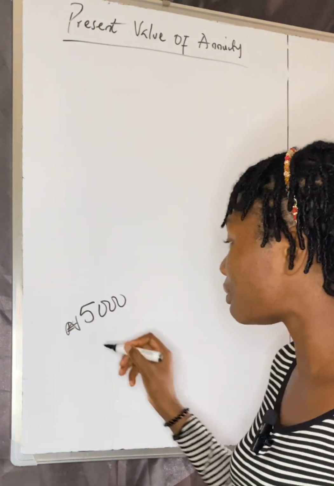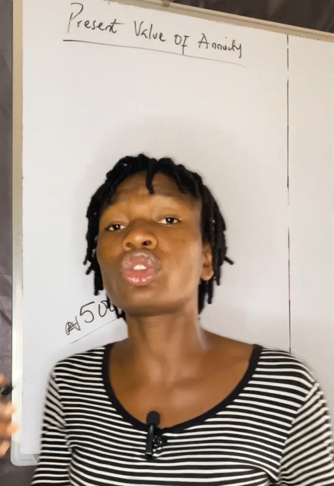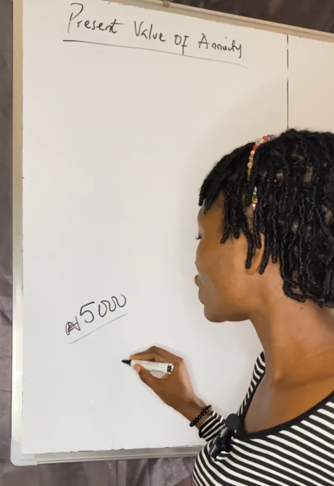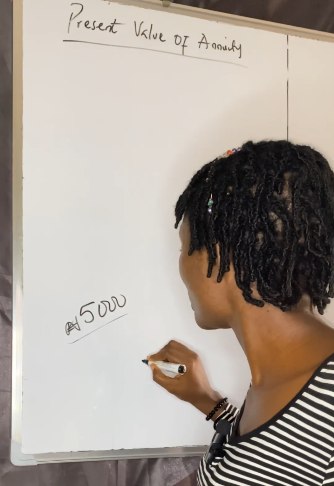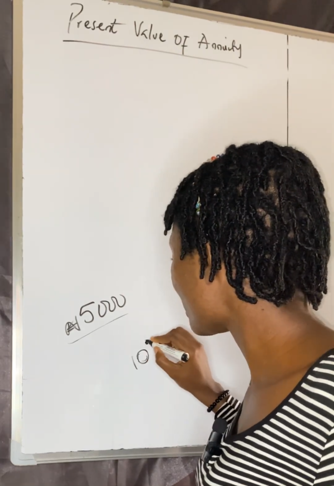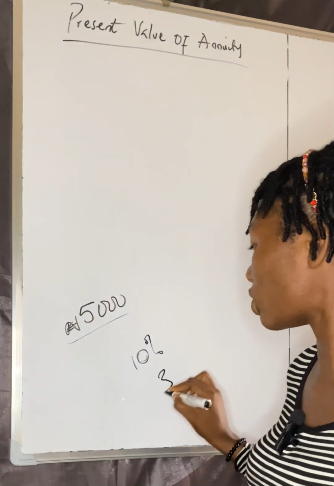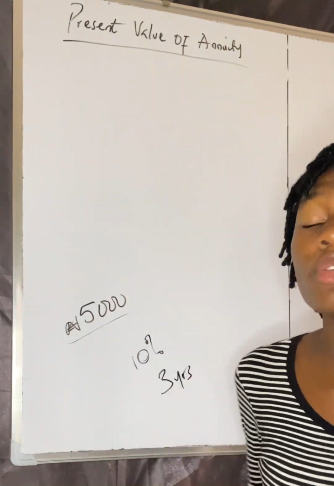So let's say you are expecting 5,000 naira to be coming into you every year as your cash flow. Okay, and then we have an interest rate, let's use 10%, and we want this money to keep coming for 3 years.